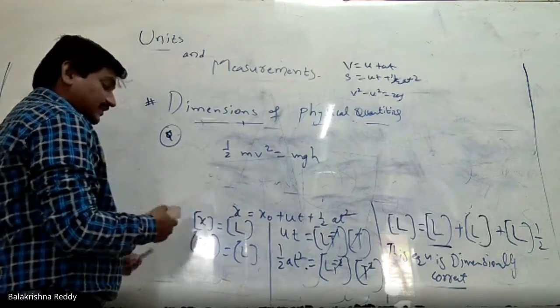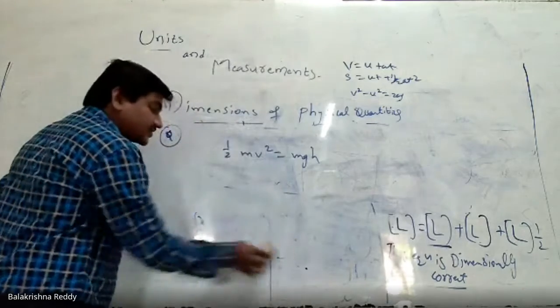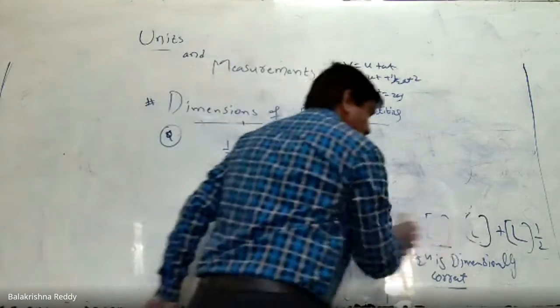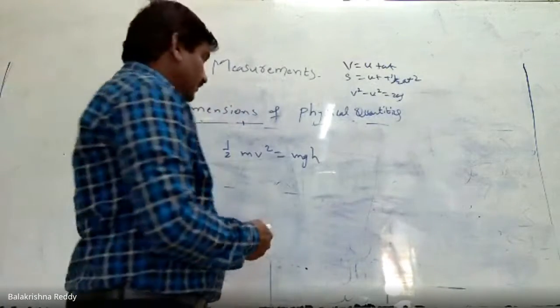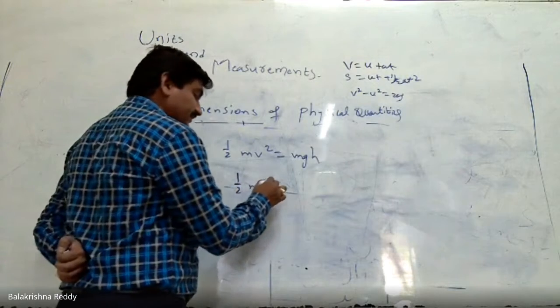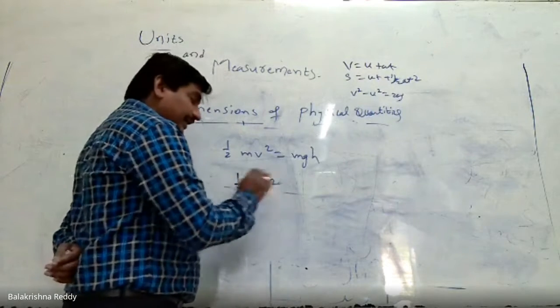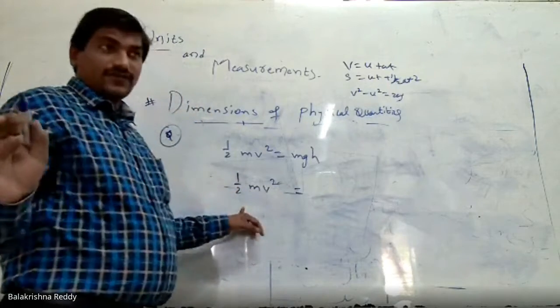How can we check? The same method which we have used till now, that is what we have to follow. For example, let us say half mv square first. I'm taking the dimension formula of half mv square. Half, however, will not be counted.